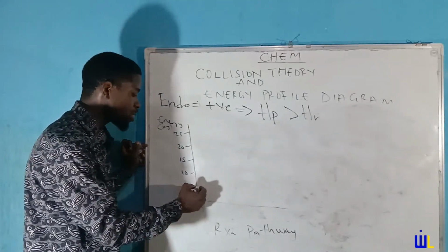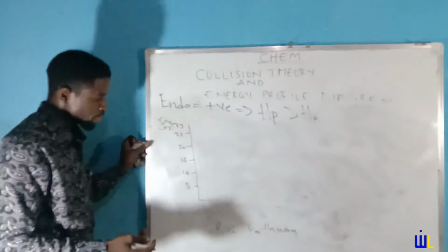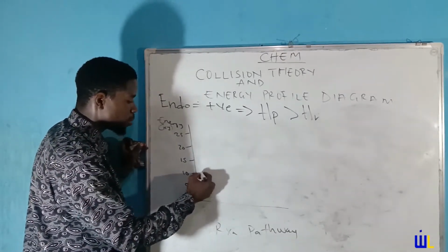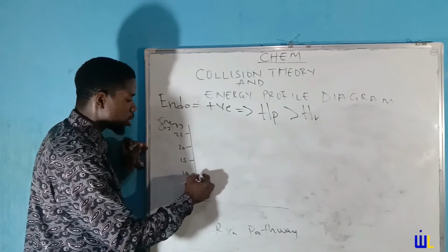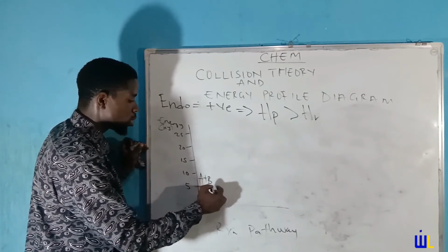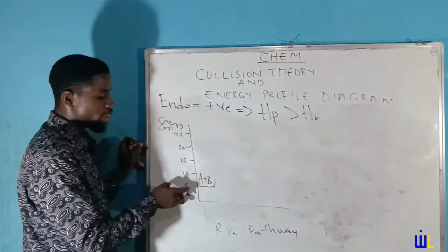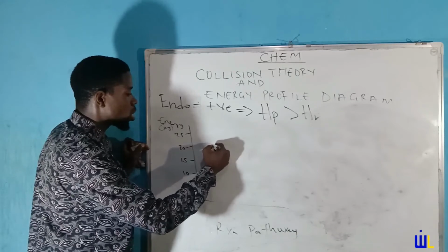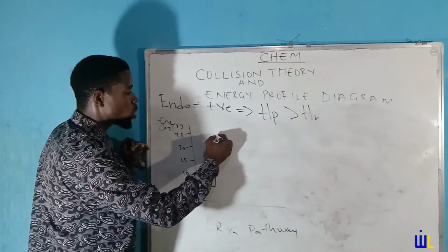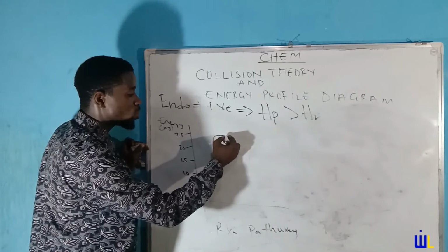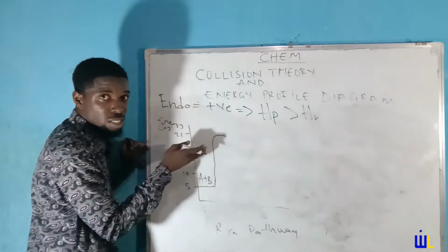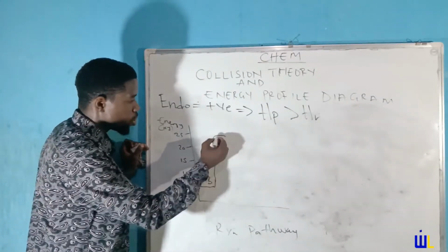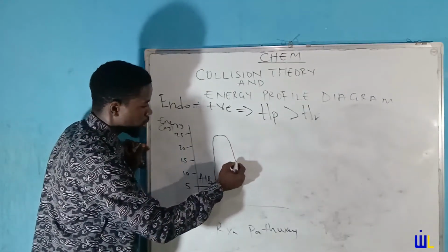Now, every reaction starts with a reactant. So we have the energy of the reactant in this particular diagram. Let's call this A colliding with B, which is 5. And then they begin to absorb activation energy, build up, and then they get to what we call the activated complex. That's when they start thinking of converting. It's a transient state where after you get to that activated complex, you have your product. So it starts going down towards the products, and that's that.